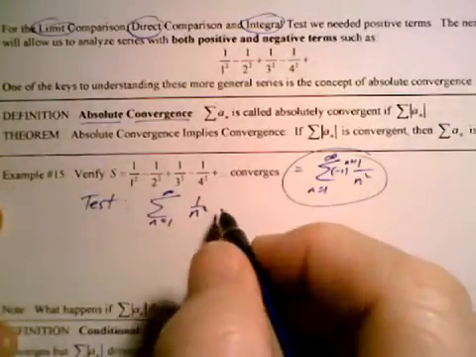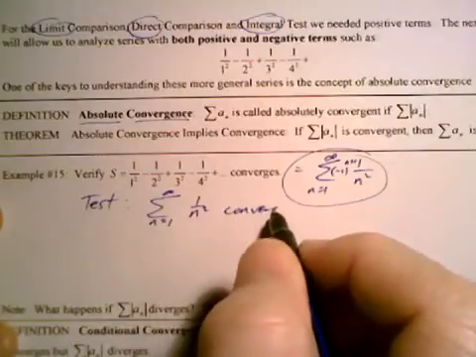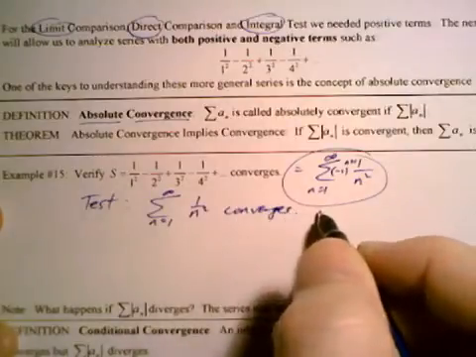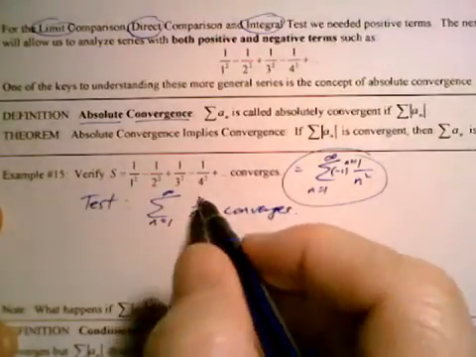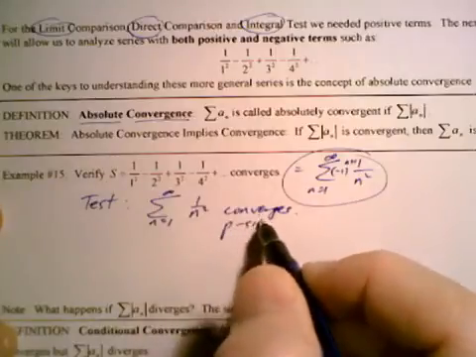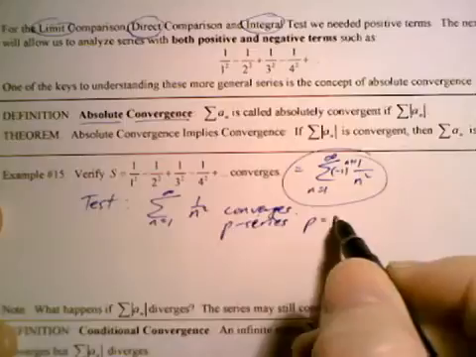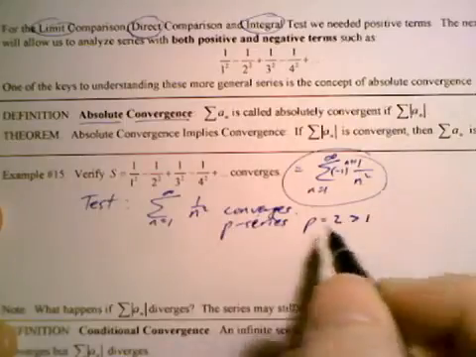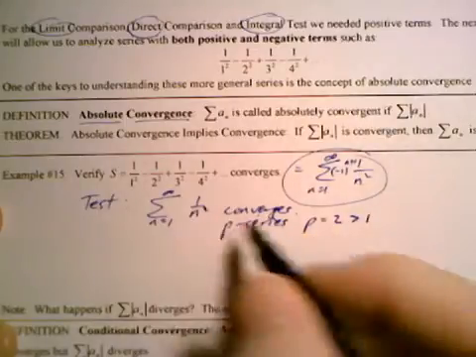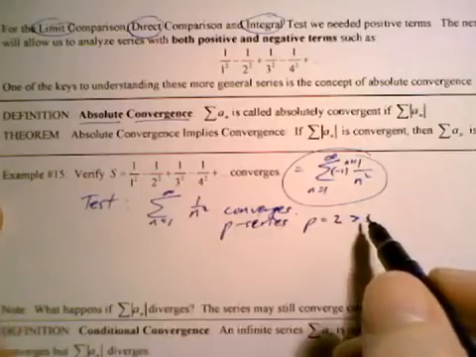Well, this converges because it's a p-series with p equaling 2, which is greater than 1. As long as the exponent of n is greater than 1, the series converges.